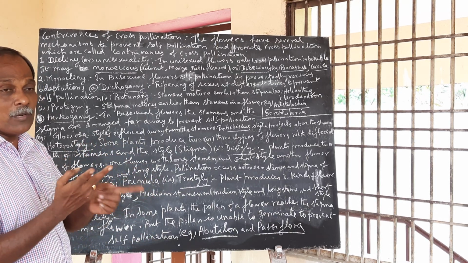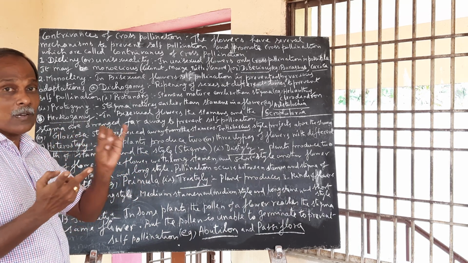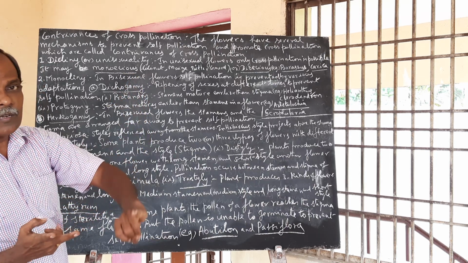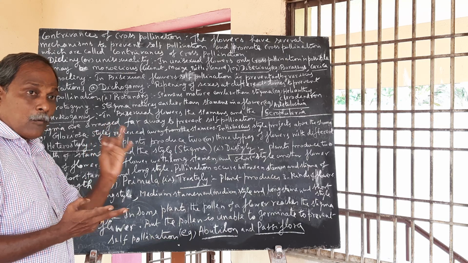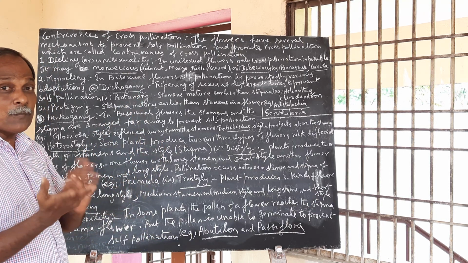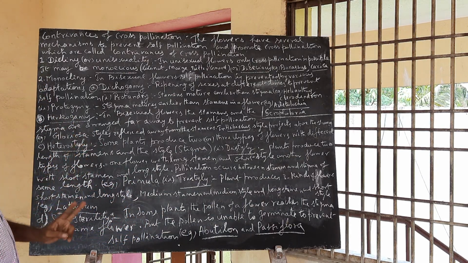Pollination is possible between stamens and styles of the same length: pollen from the longer stamen to the longer style, pollen from the short stamen to the short style. So only cross-pollination occurs. That's what is called heterostyly.